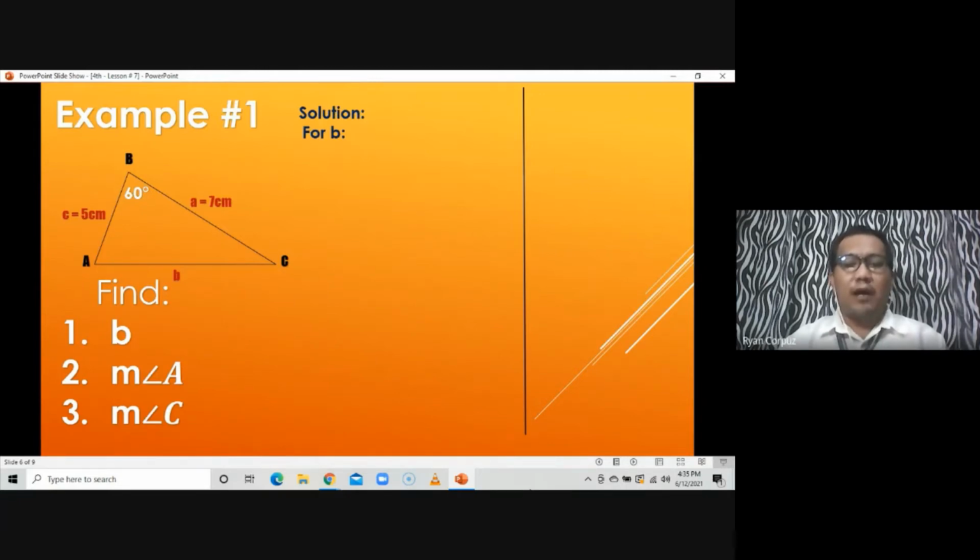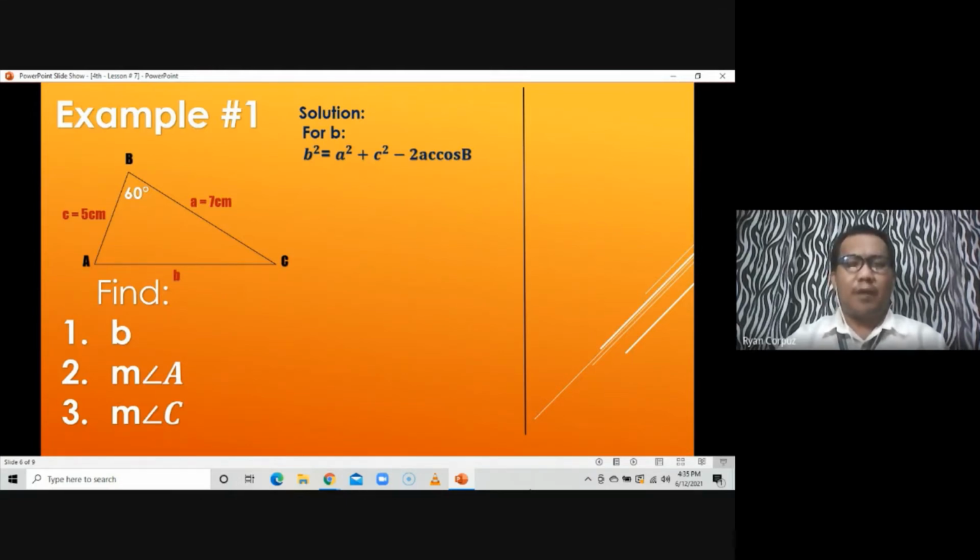So unang-una, kunin muna natin yung formula na pwede natin gamitin to solve for B. So it's just so happen na same variables yung ginamit natin on example number 1 doon sa form nating formulas kanina, both for the side and for the angle. So that we can get the formula for finding B, side B there, which is B squared is equal to A squared plus C squared, minus rather, 2AC cosine B.